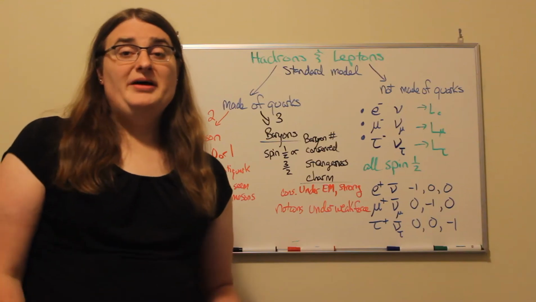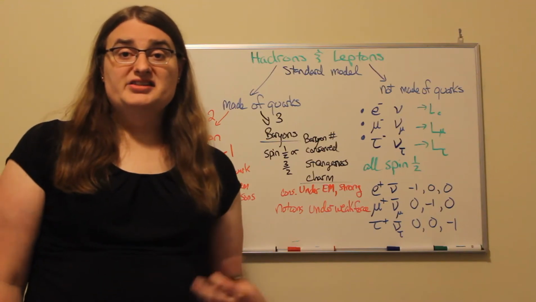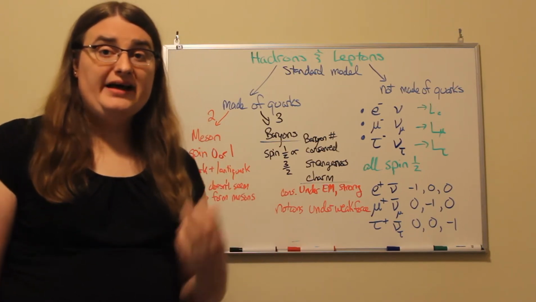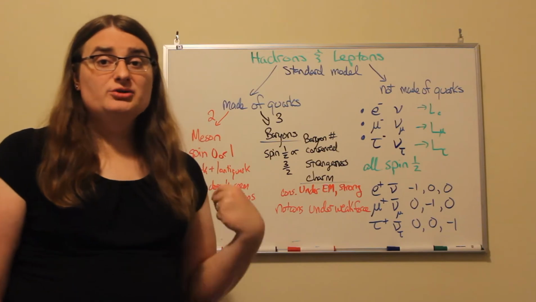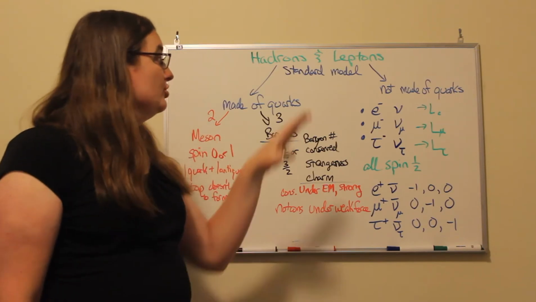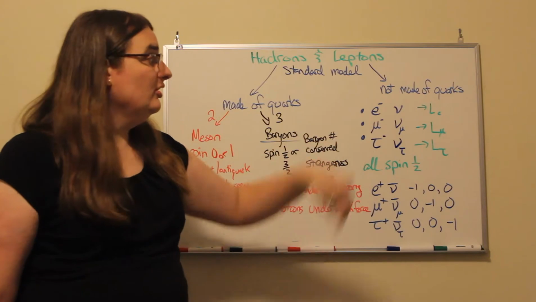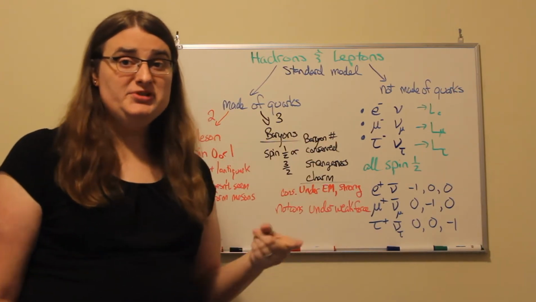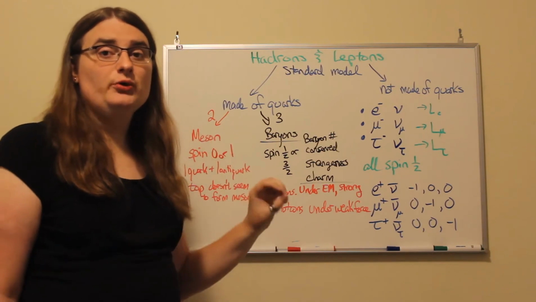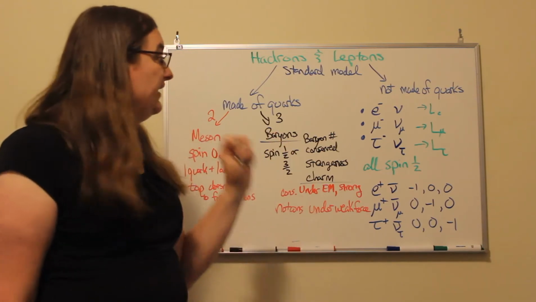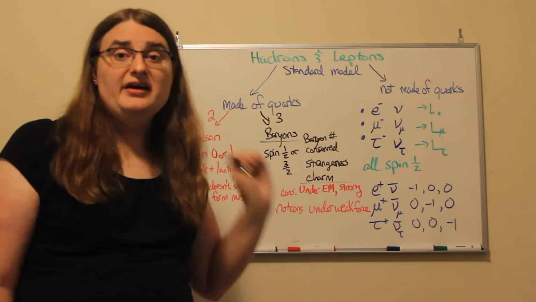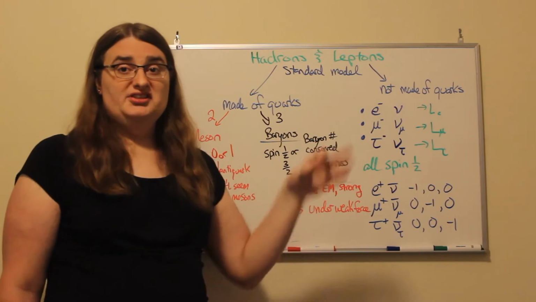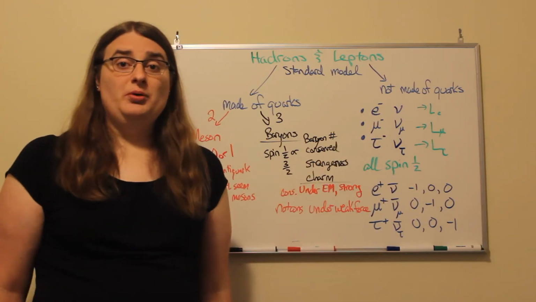Hi, I want to talk about the organization of matter in the standard model of particles. All ordinary matter that we know about falls under two categories, what we call hadrons and what we call leptons. The distinguishing feature of a hadron is that it is a particle that has a substructure, and that substructure is made of quarks. Leptons are not made of quarks. They are, as best we can tell, fundamental particles.